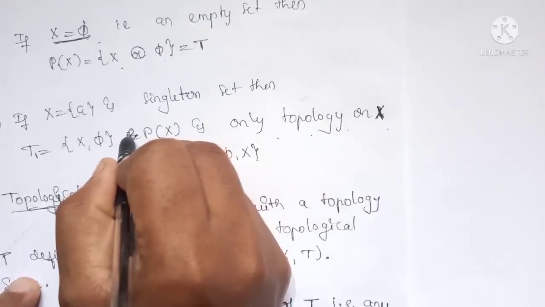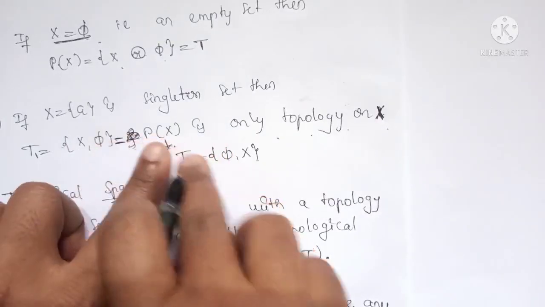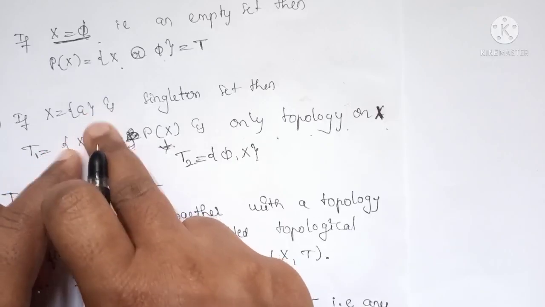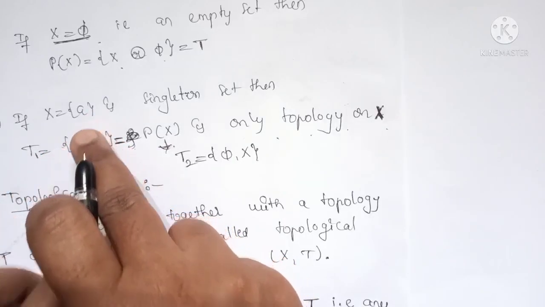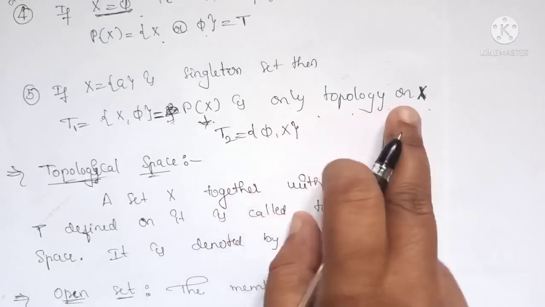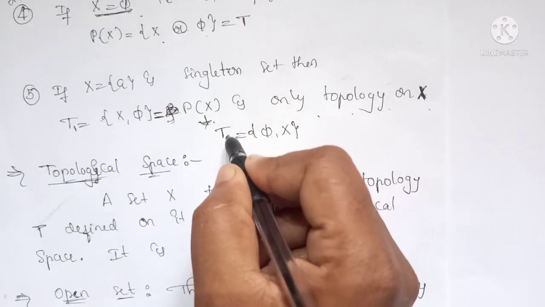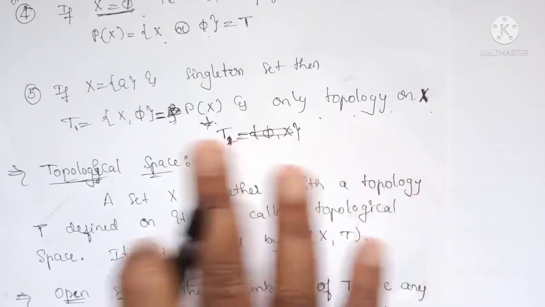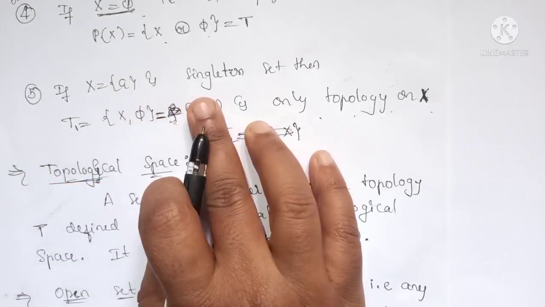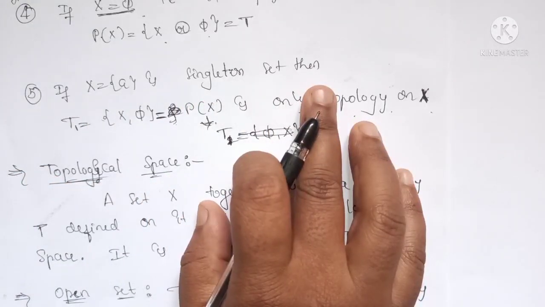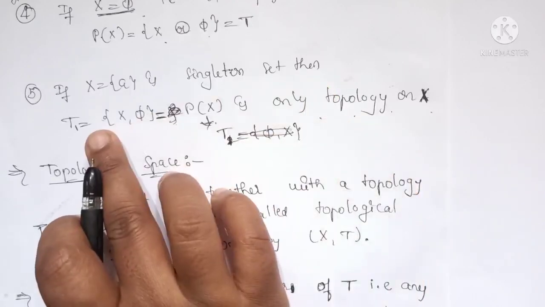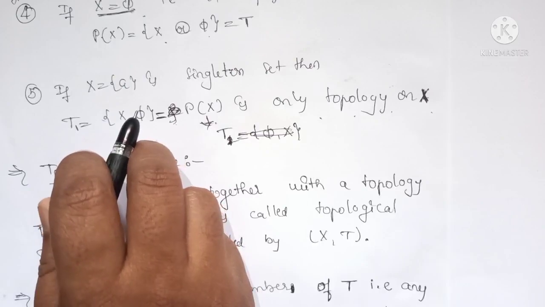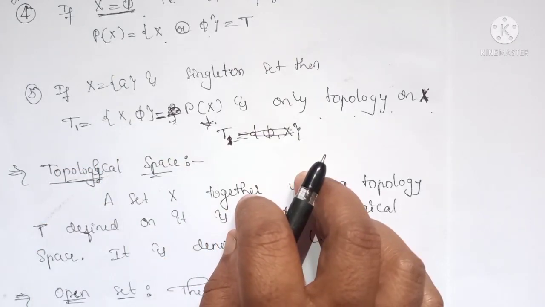Okay, sorry, this is the P of x itself, because it contains x, a singleton element, and the null set. You can say that x itself is therefore the only topology on x, not T2. So this is T1 itself, and it contains only one topology. Remember that if x is a singleton set, that means it contains only one element, then T1 equals {x, ∅} is the only possible topology on x.